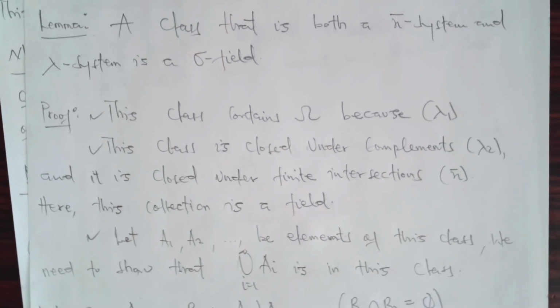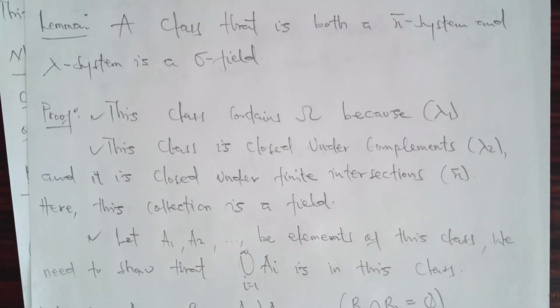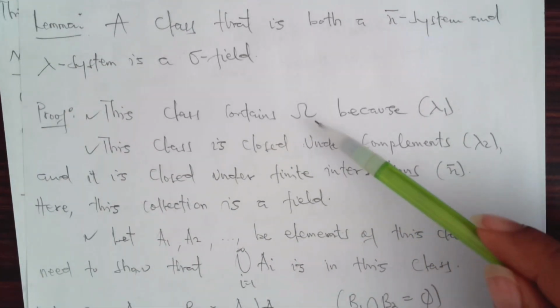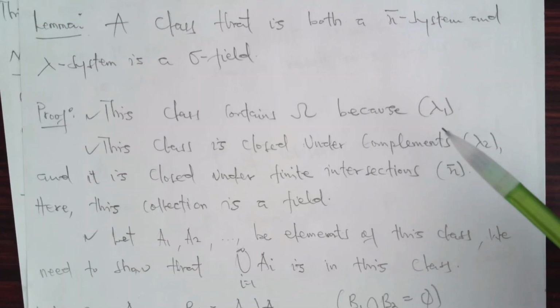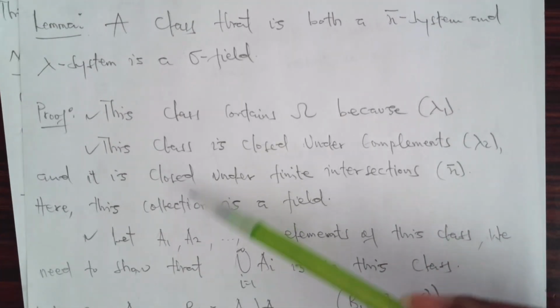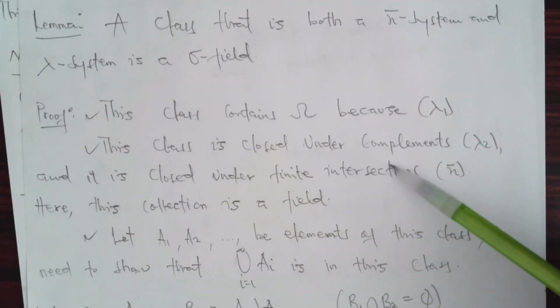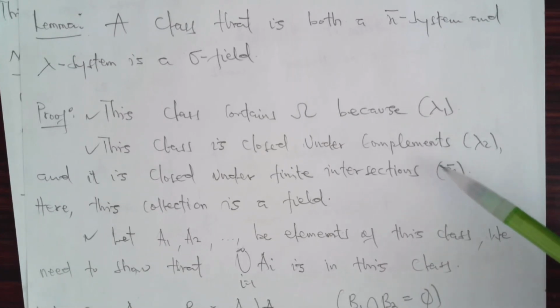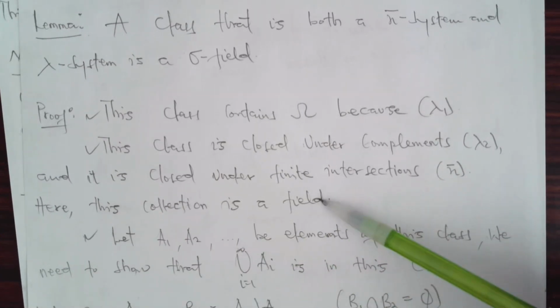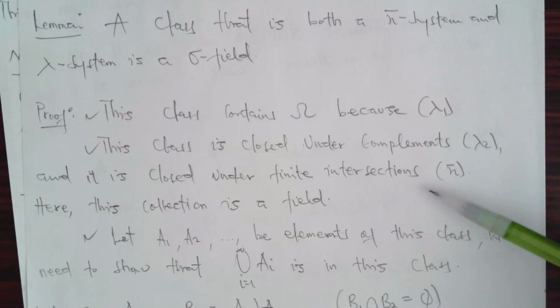We are going to talk about the class. Note that it's a subset of omega. And this class has both the conditions of a pi system and that of a lambda system. So the proof: this class contains the whole space because of lambda 1. And this class is also closed under complements by lambda 2. And it is also closed under finite intersections by the pi condition, the pi system condition.